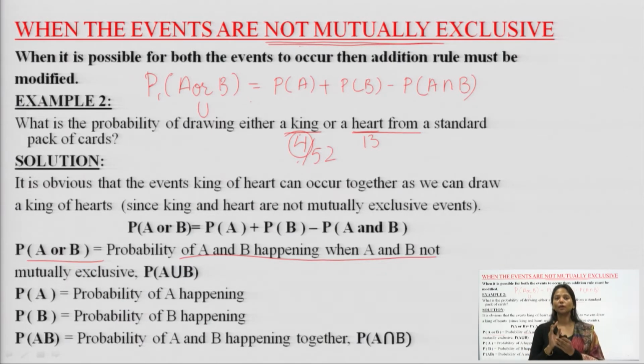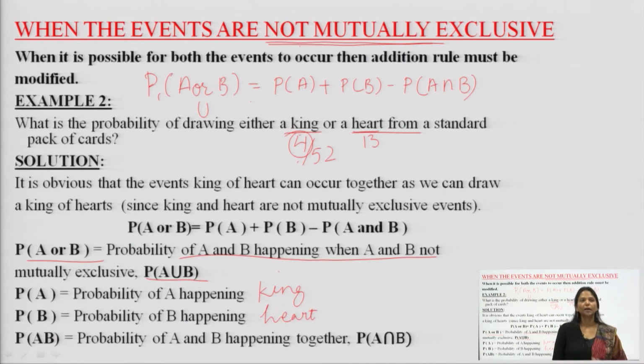P(A) is the probability of a king occurring, P(B) is the probability of occurrence of a heart, and P(A and B) is the probability of them happening together.